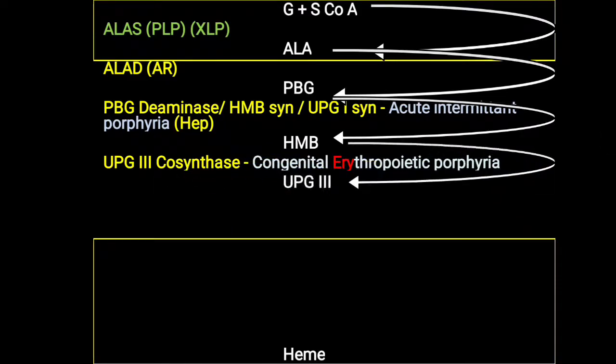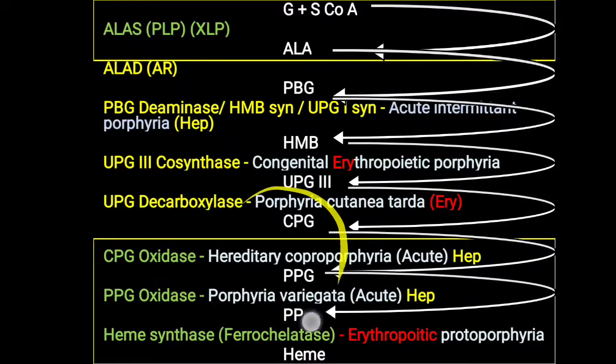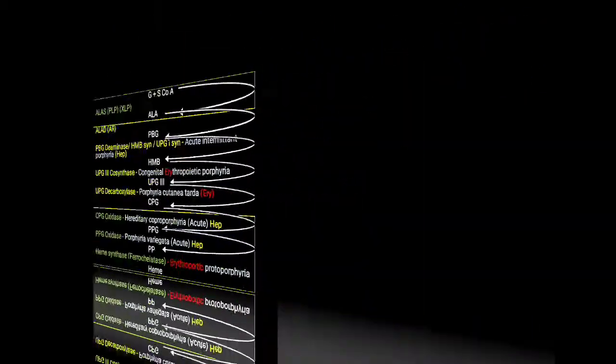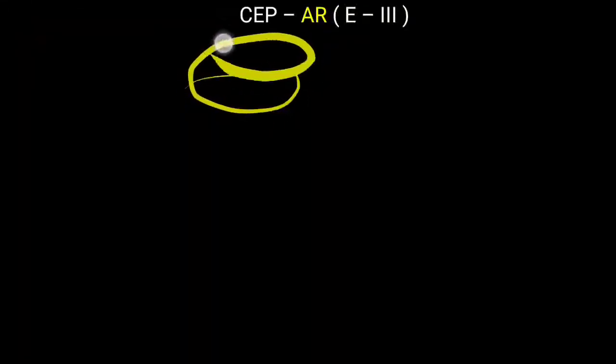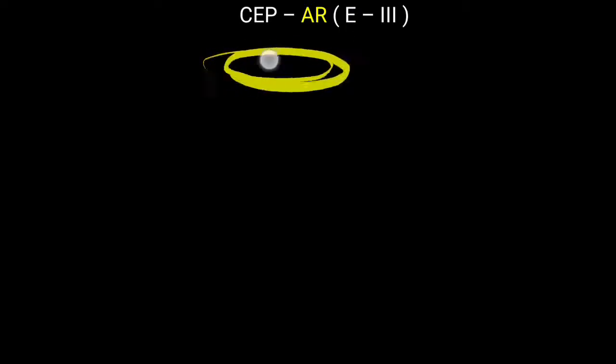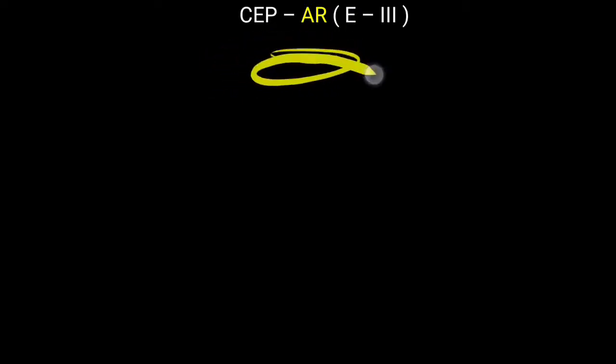So hydroxymethylbilene is not able to convert into uroporphyrinogen 3, and that can also affect further reactions. Because heme is not forming properly, there is no feedback control over ALA synthase, and that can also increase the level of ALA and PBG in this condition. But you have to remember that congenital erythropoietic porphyria is one of the autosomal recessive varieties of porphyria.